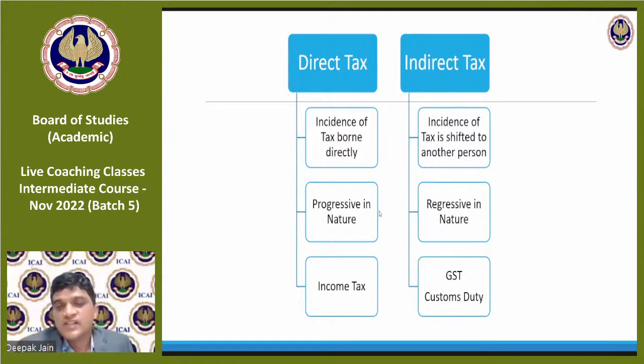Now, registering, what is the limit? There are two limits, 20 lakhs and 40 lakhs, decided by the states. Apart from special category states, the limit is 20 lakhs for provision of services. If you deal only in goods, your limit is 40 lakhs. So there are two limits, 20 lakhs for services and 40 lakhs for goods generally. Each state differs, and for some special category states, the limit is different. Generally, it is 20 and 40.